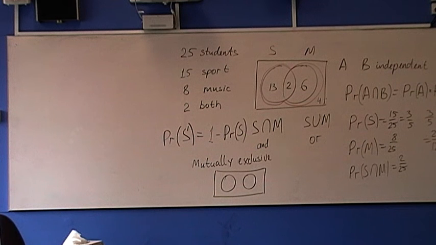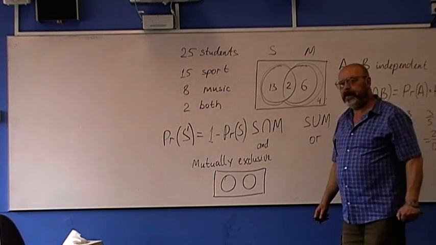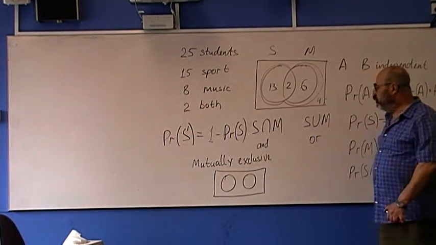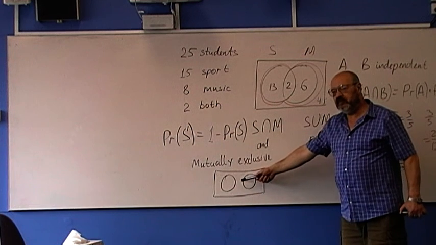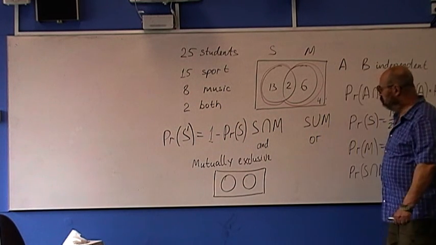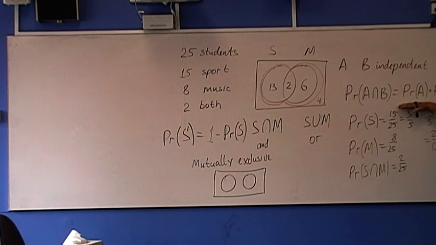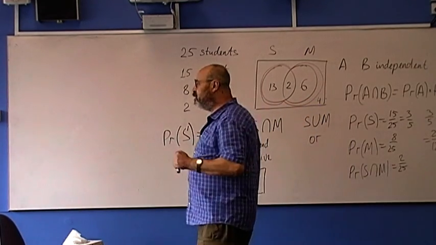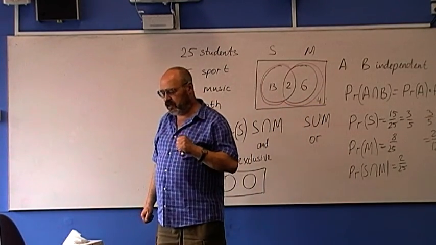Now, can events be at the same time mutually exclusive and independent? No. If they are mutually exclusive, what is the probability of the intersection? 0. And if any of the probabilities is not zero, the rule doesn't hold. So if events are mutually exclusive, they are not independent. And if events are independent, they cannot be mutually exclusive.